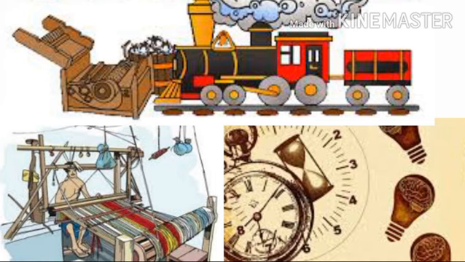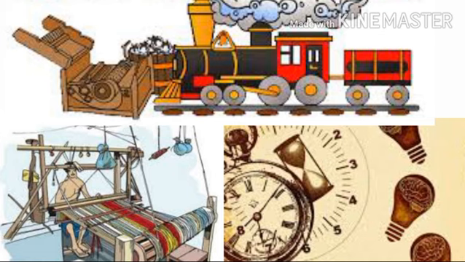So, the handloom was replaced by the machine. Railway and steamer became the mode of transportation. Through the railways and the steamer that was used for transport, the age of machines began, and that is known as the industrial revolution. Here we can say the age of machines, because everything was replaced by the machine, and that is why the age of machines began, and that is known as the industrial revolution.